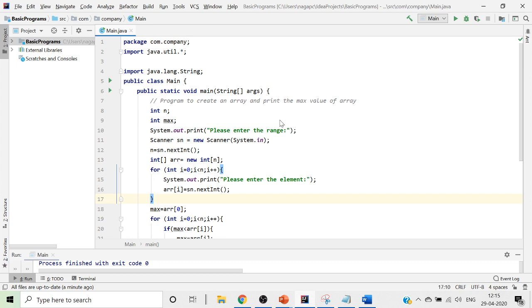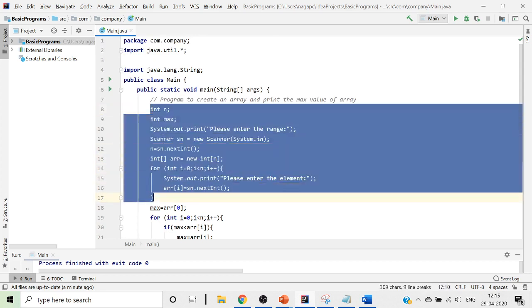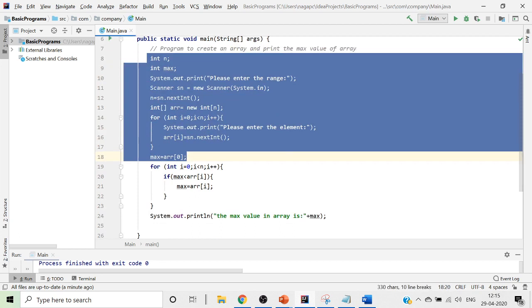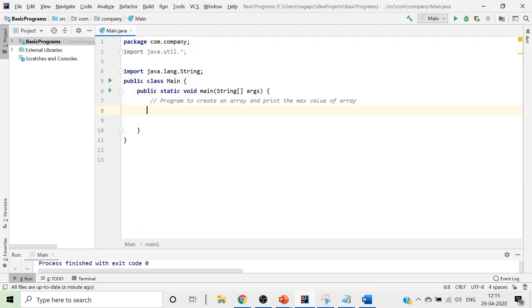Now we'll try to write the same program in a different way. We'll take this off. Now what we have done is statically: we have written the entire program, the entire logic was written by us. We haven't used the support of any array methods. Now we'll try to utilize the support of array methods and fetch the values.